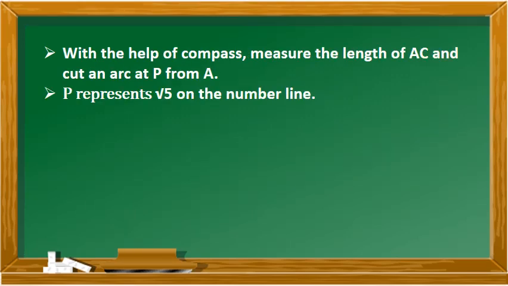Finally, with the help of a compass, measure the length of AC and cut an arc at P from A. Now P represents square root of 5 on the number line. That is, square root of 5 lies between 2 and 3 on the number line.